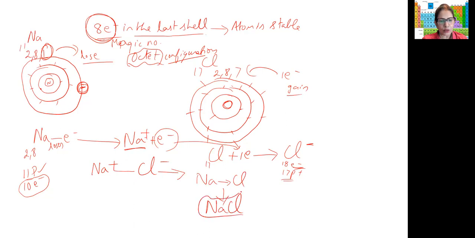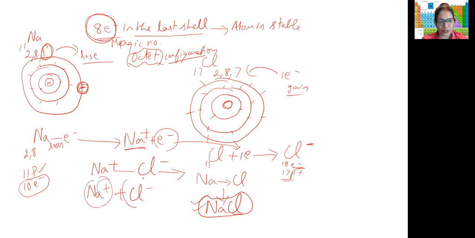When you show the compound, you don't need to show the ions, that is, you don't need to show the positive and negative charges, because as a compound, they become stable by this sharing of electrons. So what has happened here? Na+ Cl-.